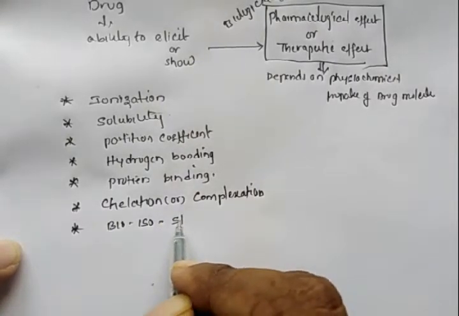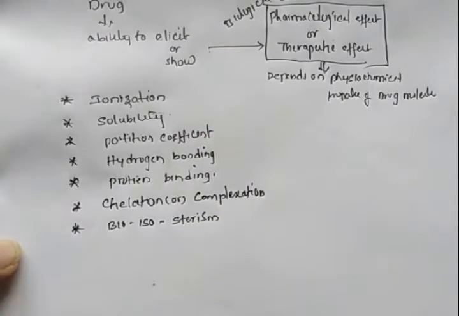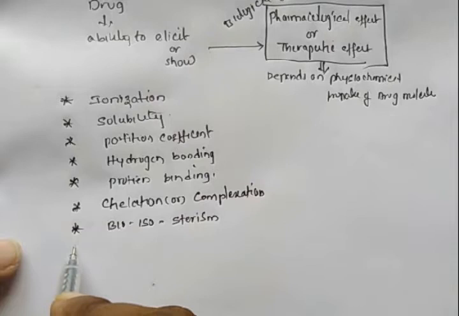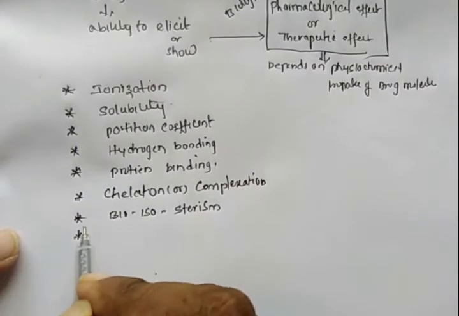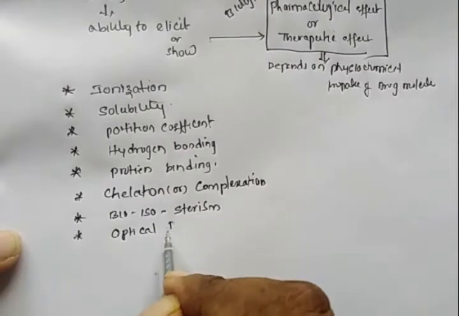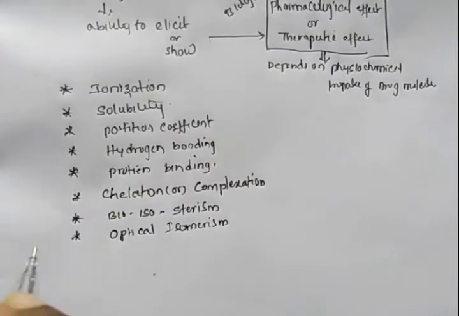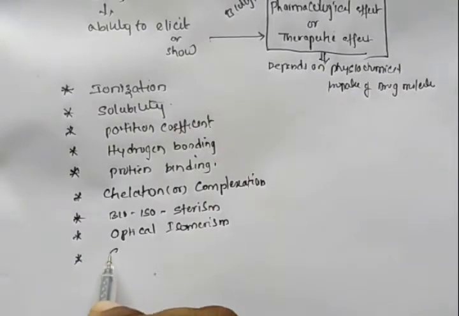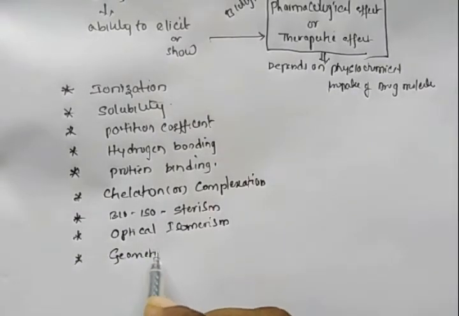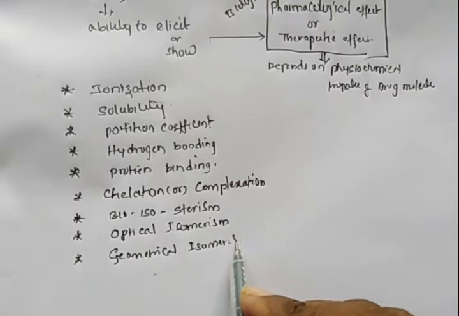Next property we have to study is bioisosterism. Next is optical isomerism. Next is geometrical isomerism.